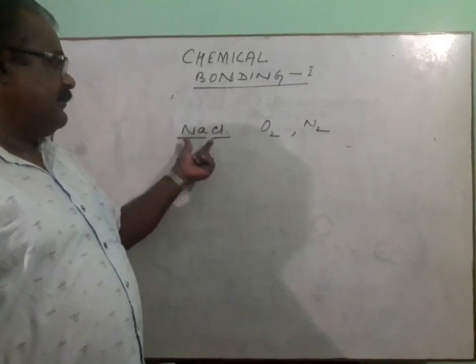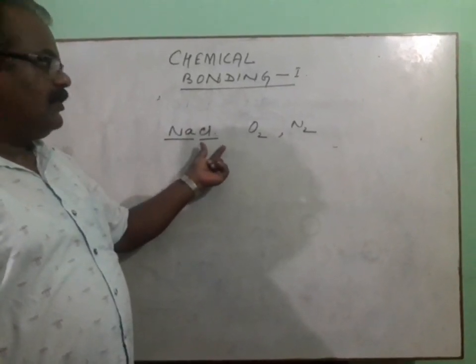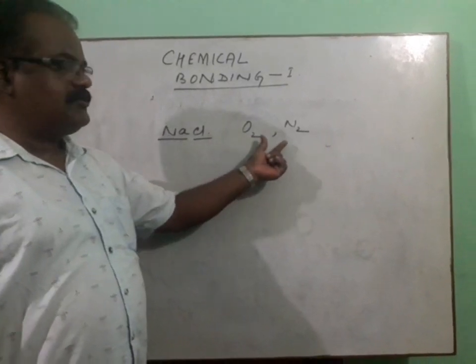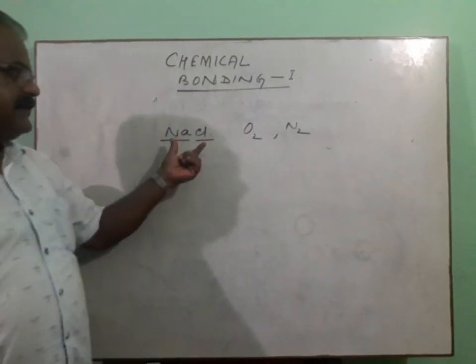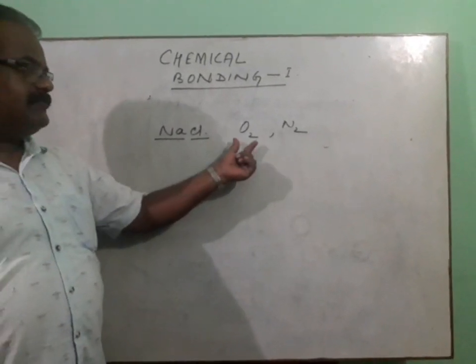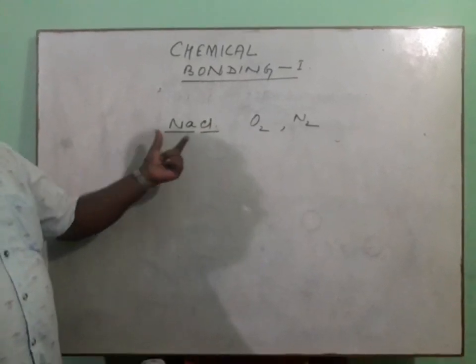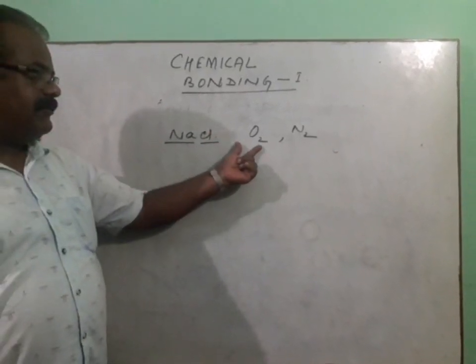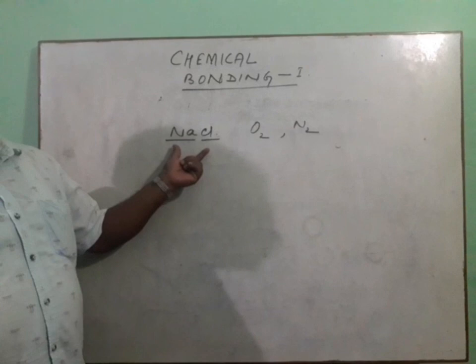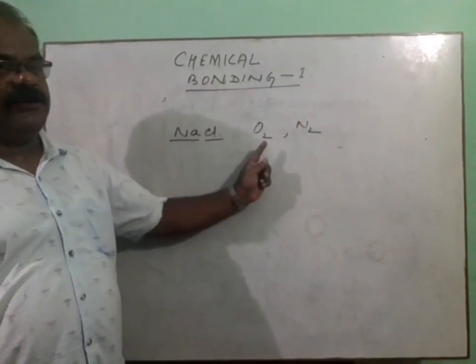The chemical bond exists between either 2 dissimilar atoms or 2 similar atoms so as to form a molecule. We can say this is a compound molecule, and this is only an elementary molecule. Whether it is an elementary molecule or a compound molecule, there must be some sort of electrostatic force between the atoms.